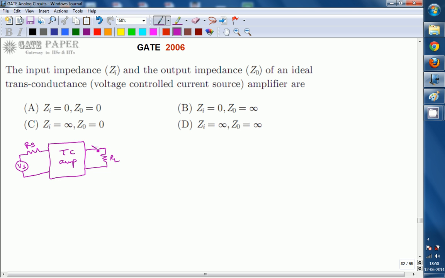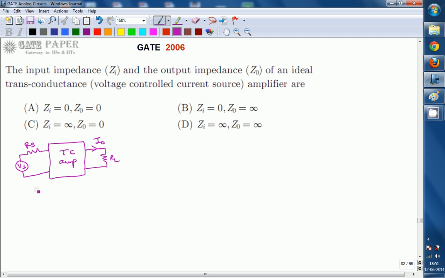The output is I0 and the input is voltage. That's why it is called a voltage controlled current source: it accepts input as voltage and produces output as current.